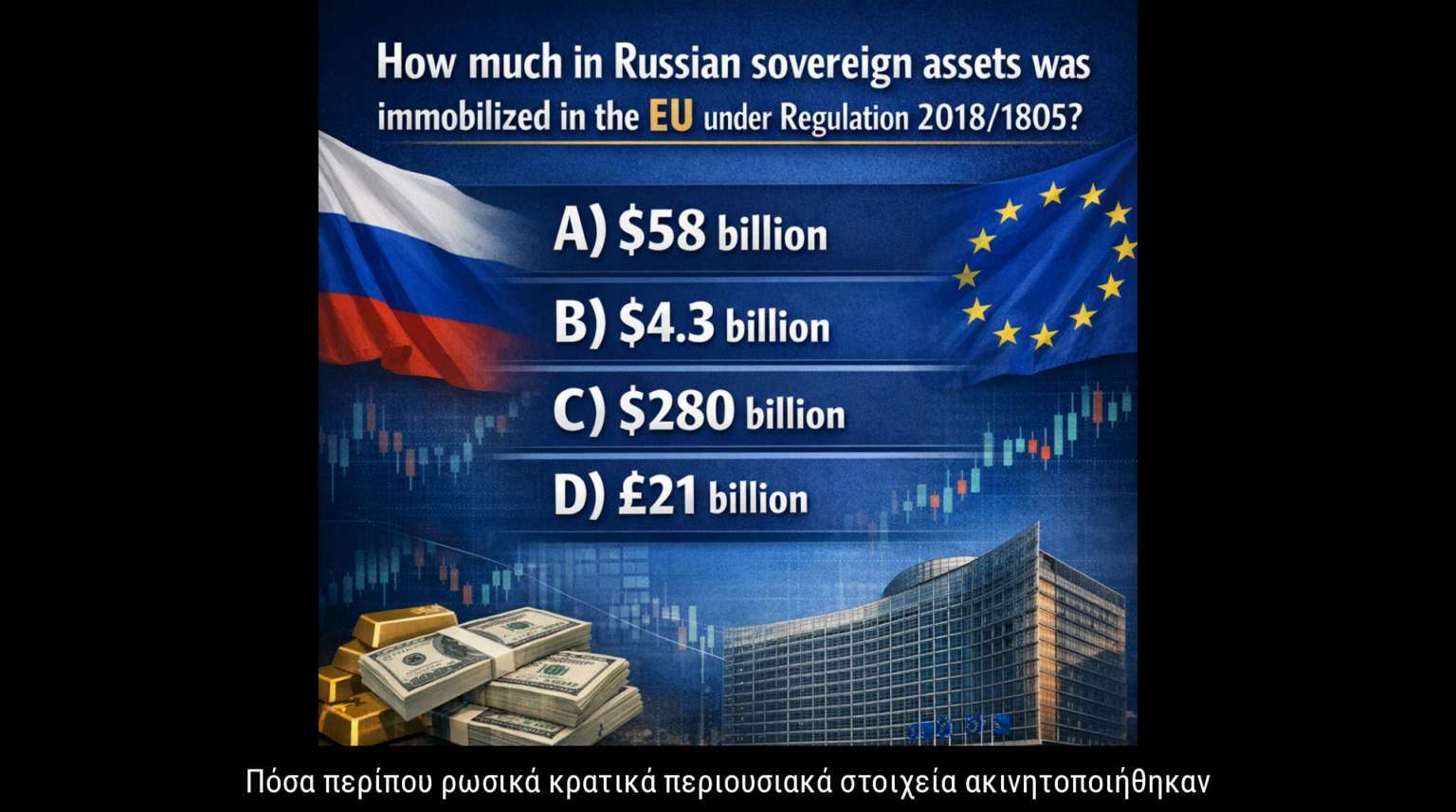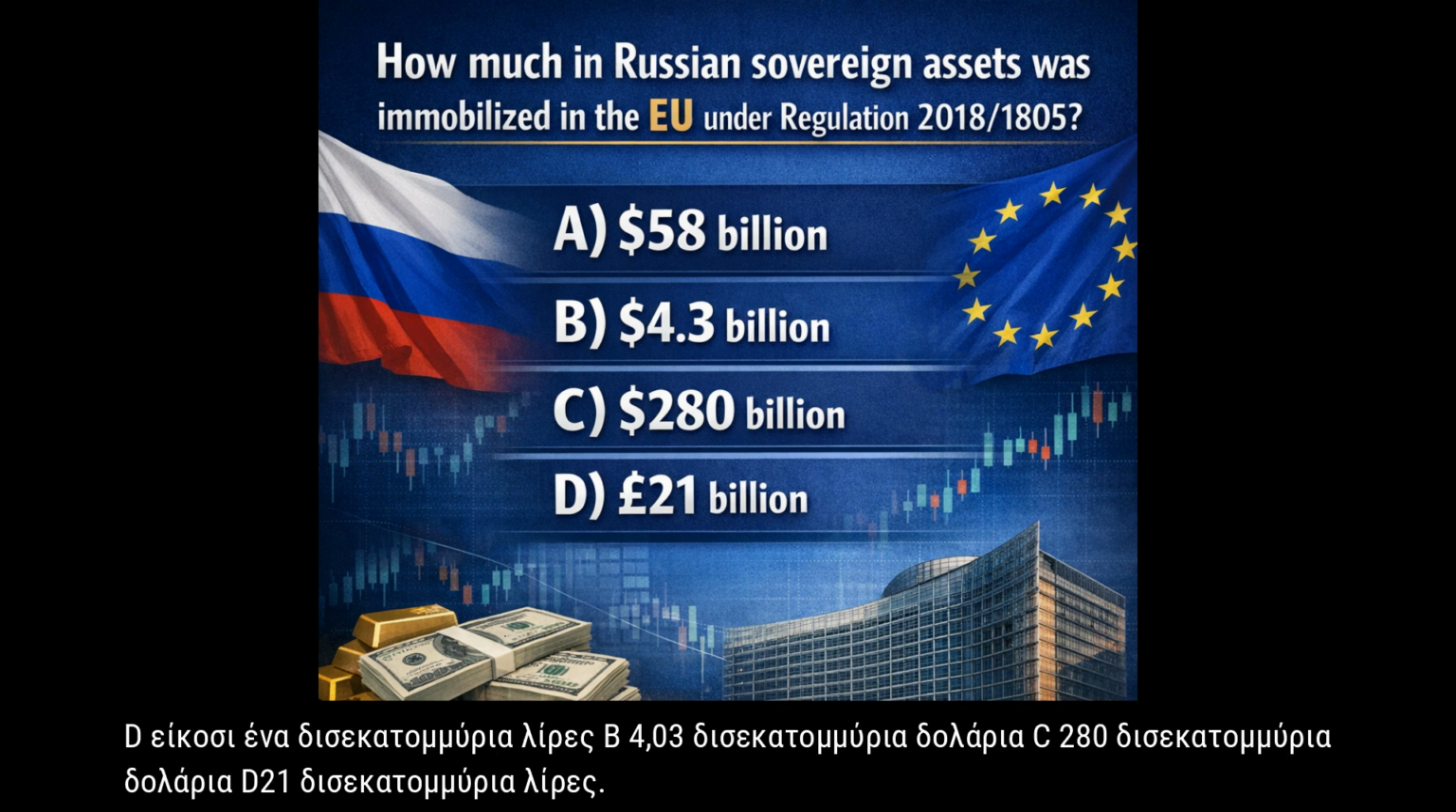3.5. Approximately how much in Russian sovereign assets was immobilized in the EU under Regulation 2018/1805? A. $58 billion. B. $4.03 billion. C. $280 billion. D. £21 billion.